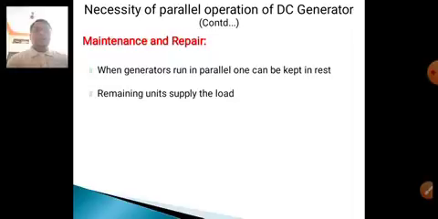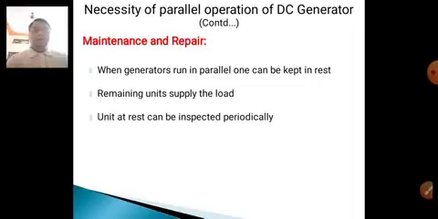Maintenance means if one generator fails, another generator will be kept in parallel. When generators run in parallel, the remaining generator will supply the load. When the load is low, only one generator will supply the total power. When the load increases, two generators are connected in parallel, so two generators will be running, and the remaining unit supplies the load.